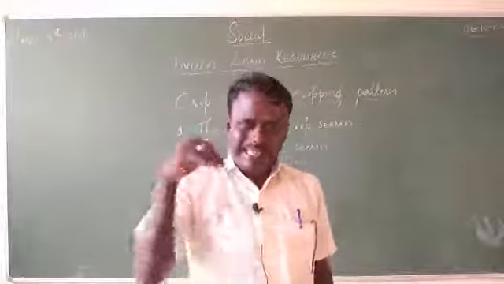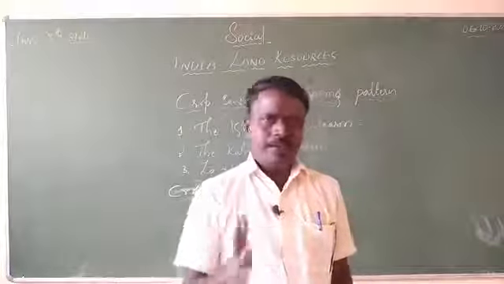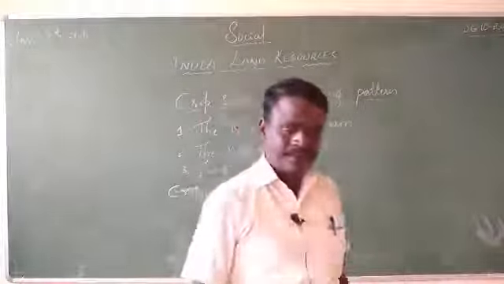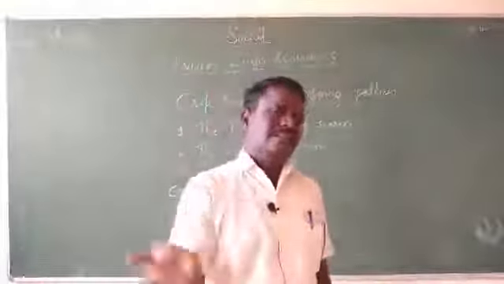For example, if this year we produce cotton, next year we may not produce cotton. Instead, maybe we will produce sunflower, or rice, or groundnut, or some other crops.